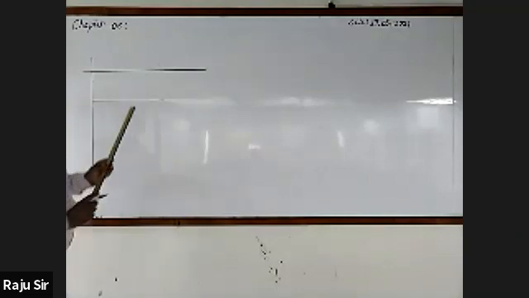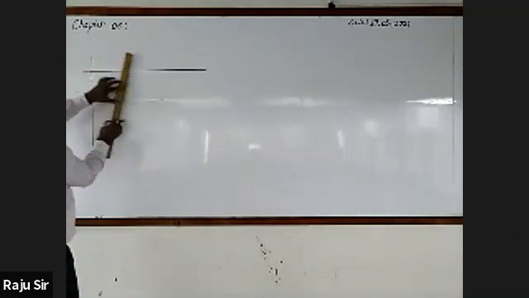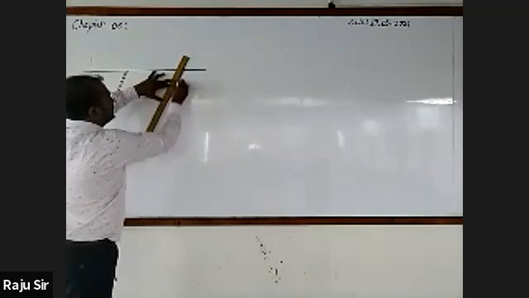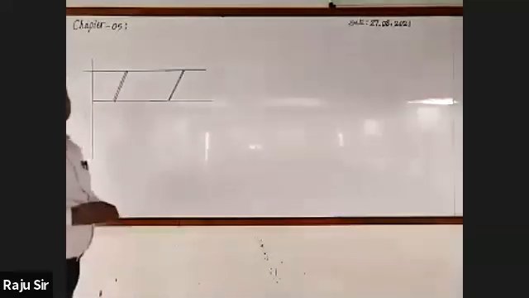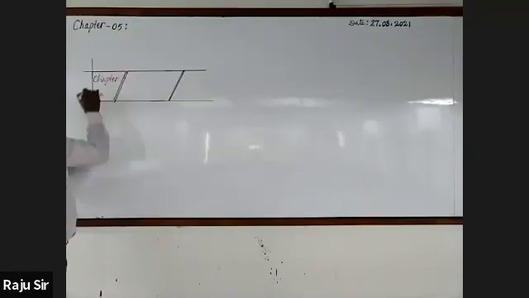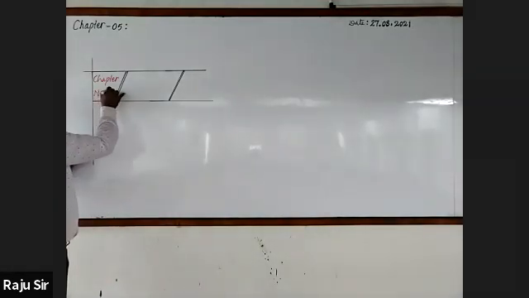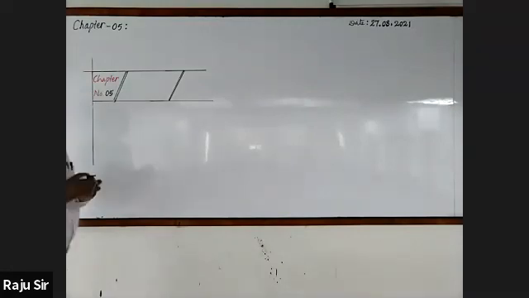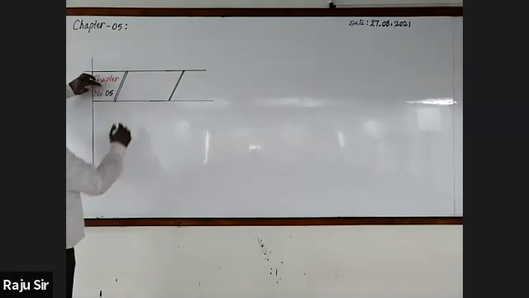Hold on. Divide this into 3 parts. This is first part. It is second part, and this is third. In the first part, write chapter number. What is the chapter number? It is 5th one. Actually, in textbook it is 6, but we are following the serial number, how they are given in the syllabus copy. This is 5th one.